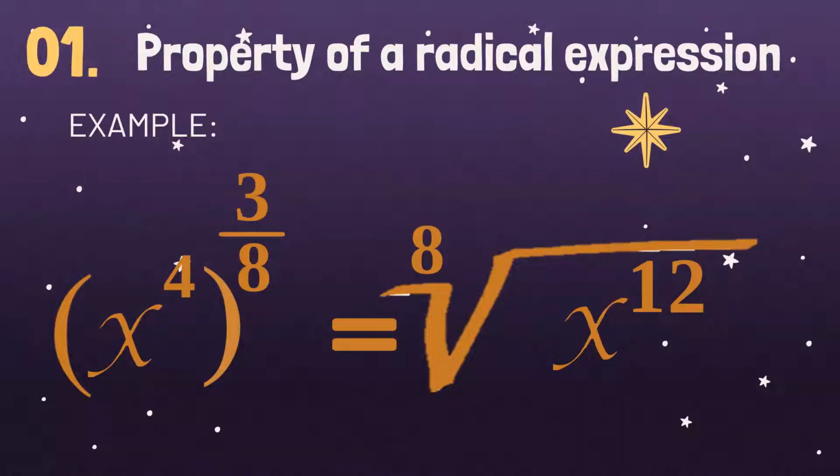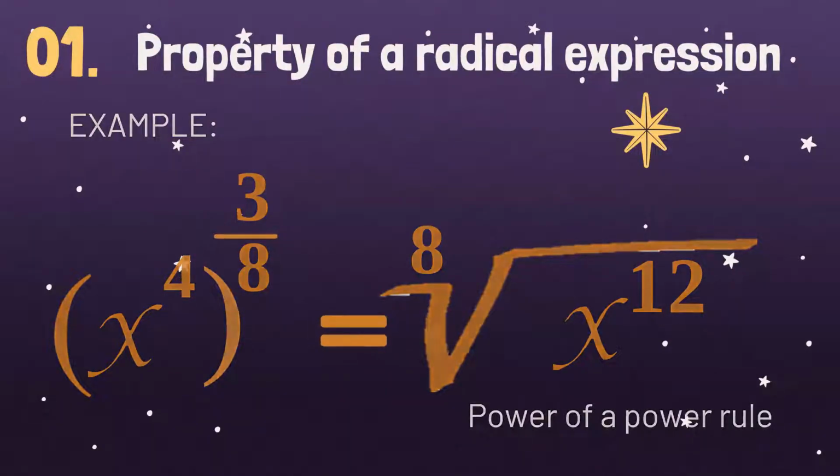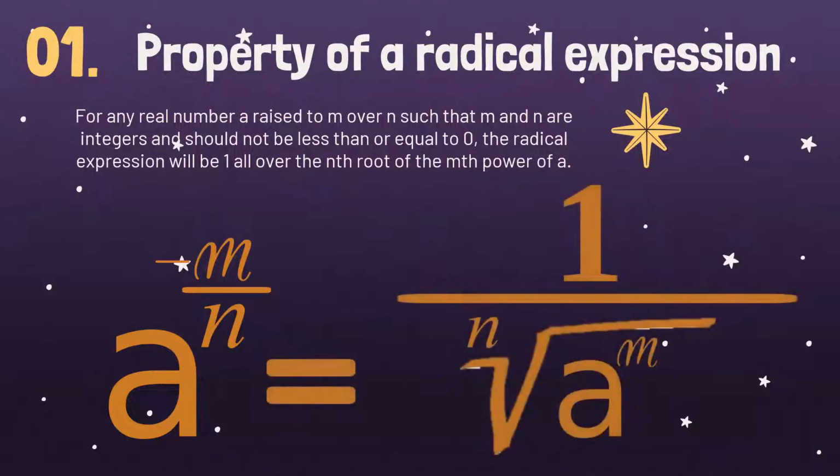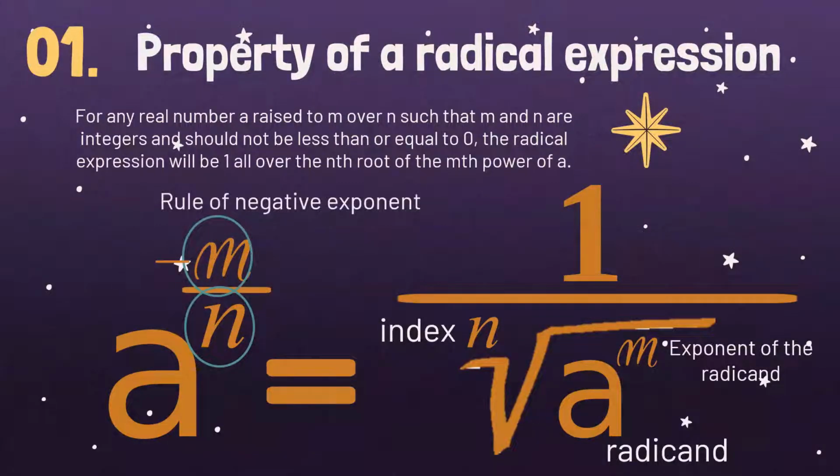Okay? So we have the second property of a radical expression. For any real number a raised to m over n such that m and n are integers and n should not be less than or equal to 0, the radical expression will be 1 all over the nth root of the mth power of a. So since we have the negative exponent, all we have to do is to reciprocate the whole expression. Okay, so since this whole expression is in the numerator, all you have to do is to put that over the fraction bar. So that would be the denominator.